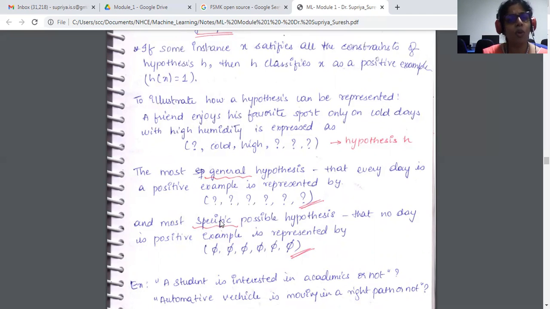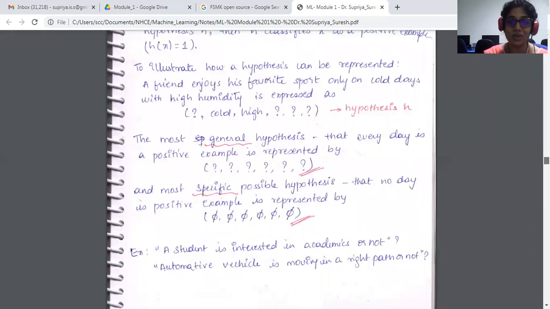The most specific possible hypothesis is all phi. He's very specific: no, I'm not ready to take up anything, I'm not acceptable for anything. So he is very specific, and everything is going to be represented with a phi symbol.